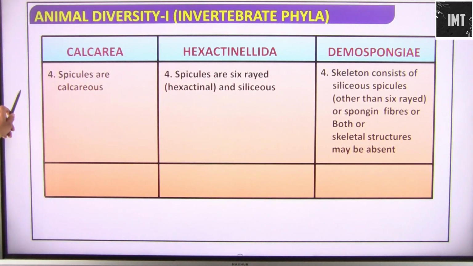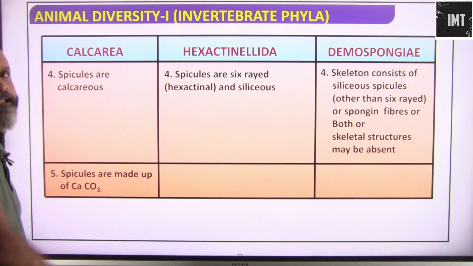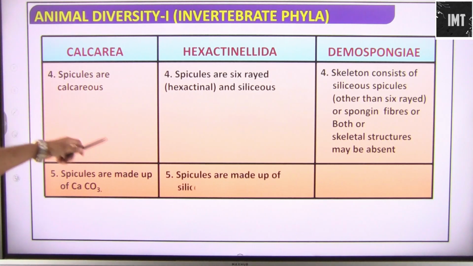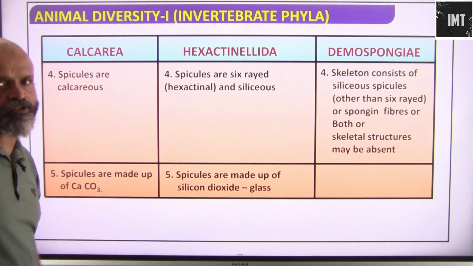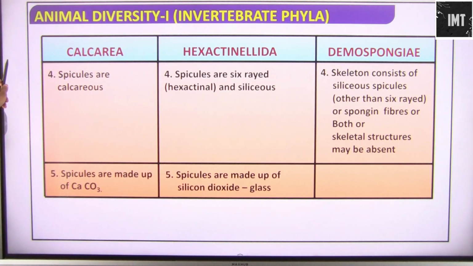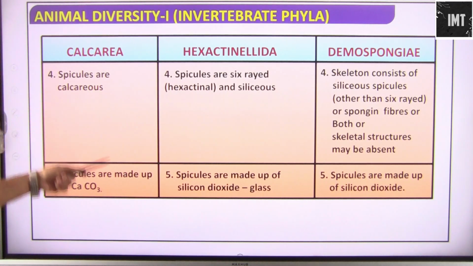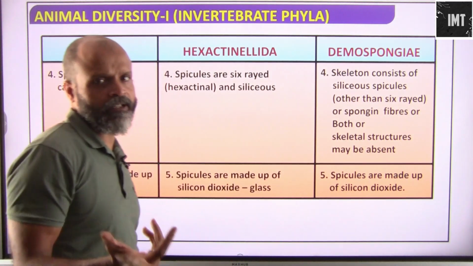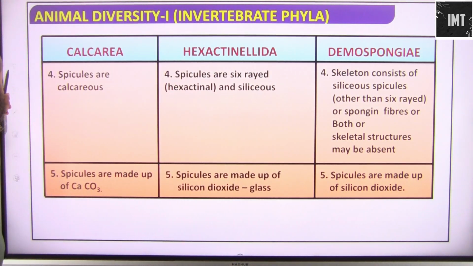Okay, in Calcaria the spicules are made up of calcium carbonate. Simply that is the reason they are known as Calcaria. In Hexactinellida these spicules are made up of silicon dioxide, that is glass. Okay, glass spicules are there. And in Demospongia, wherever there are siliceous spicules, or wherever there are spongin fibers, there would be spongin fibers itself.